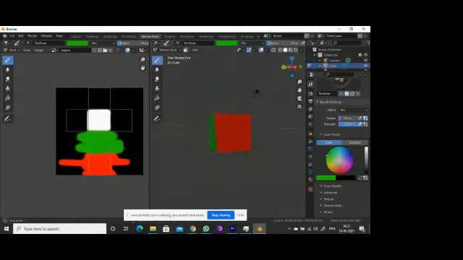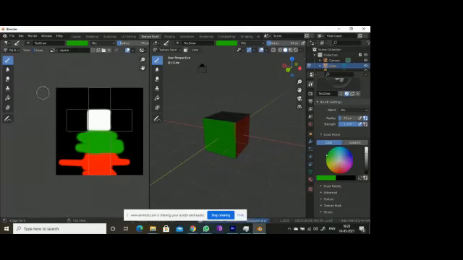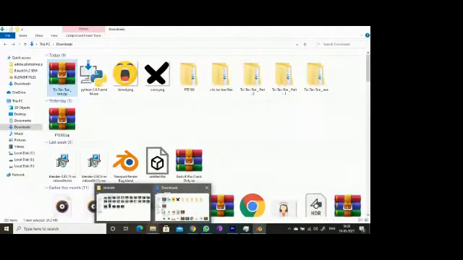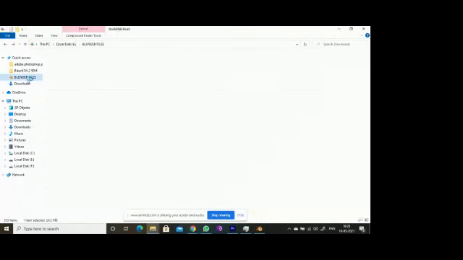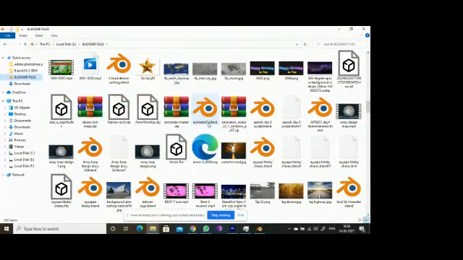Okay, so now see, it's a three-sided color, right? You need to save this image. Here you can save this. If I save this, it's saved as a PNG. Now if I go to Blender, we kept it as a square, right?